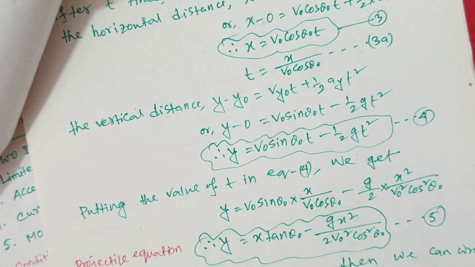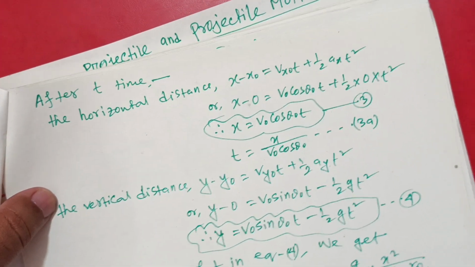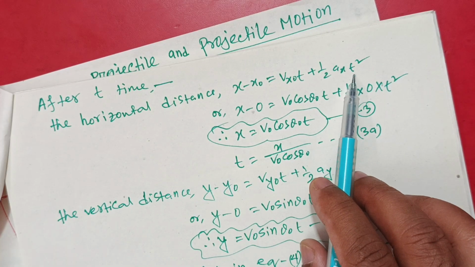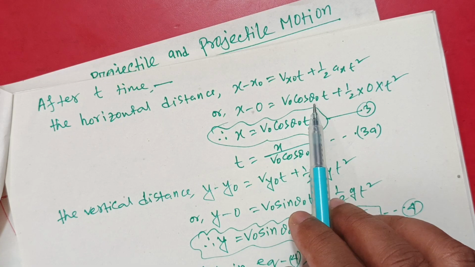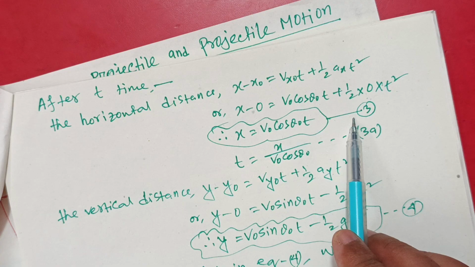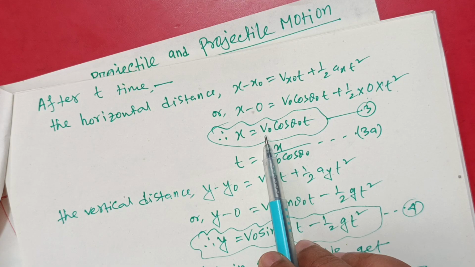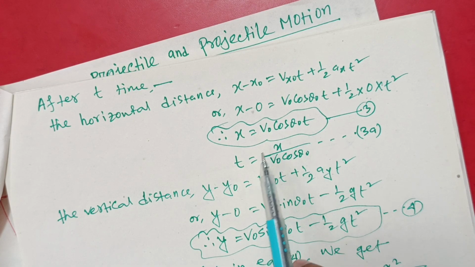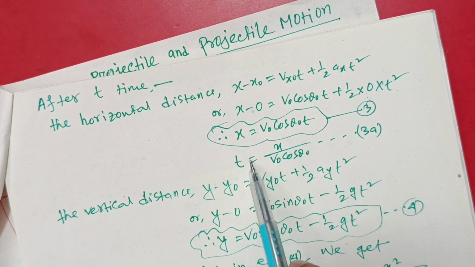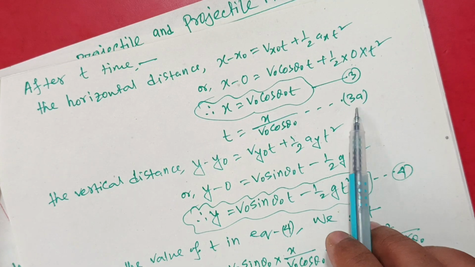After that, you can write the horizontal distance and vertical distance of the body after time t. The horizontal distance x minus x naught equals vx naught t plus half ax t square, so x minus 0 equals v naught cos theta naught t plus half into 0 into t square. Finally, x equals v naught cos theta naught t, equation number 3. This is another important equation to find the displacement along the x axis direction after time t. You can find the value of t to put in another equation: t equals x divided by v naught cos theta naught, equation number 3a.